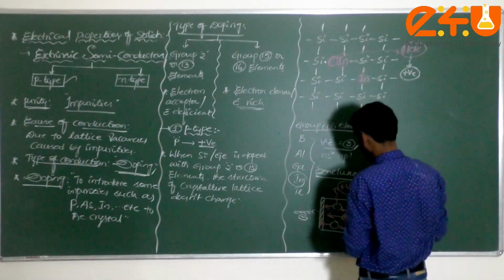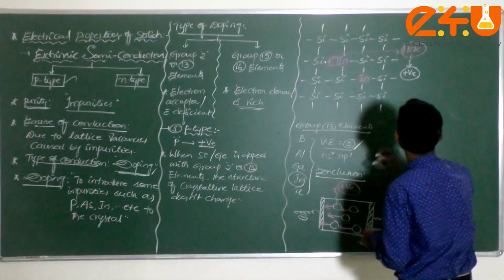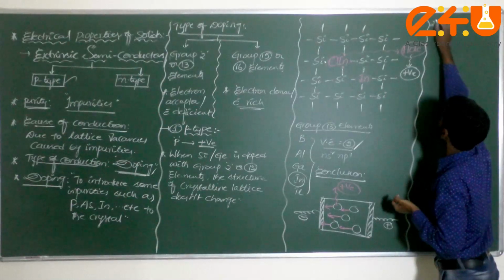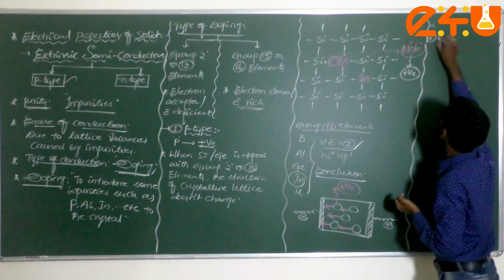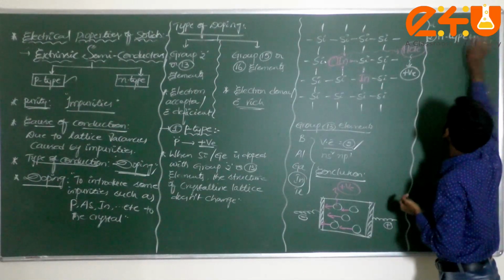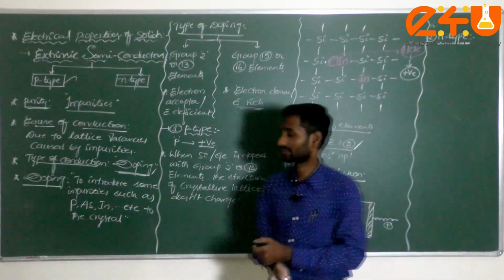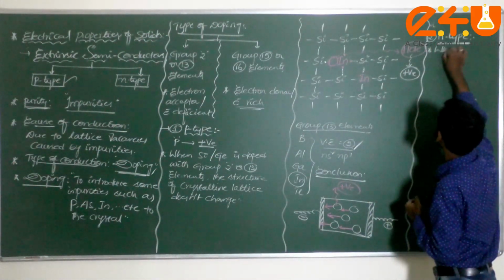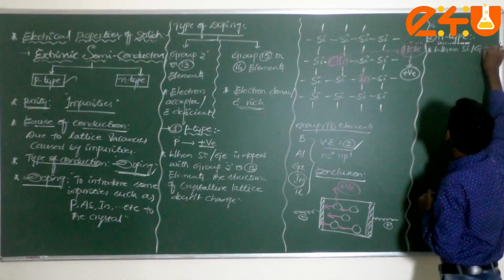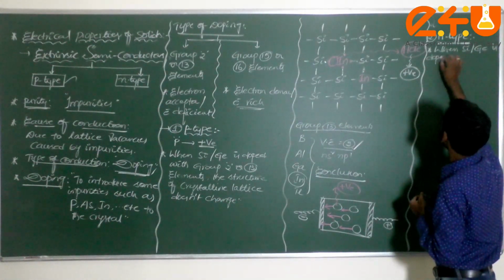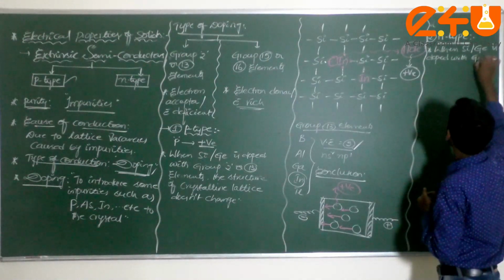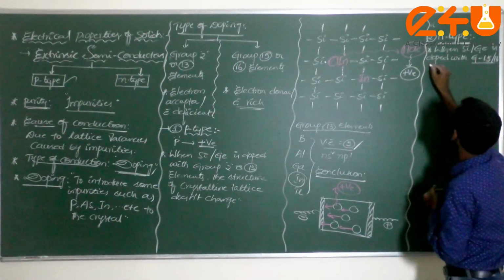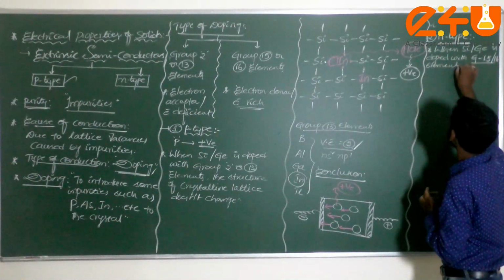Next, I am considering one more, that is called an n type semiconductor. Second one, it is called n type semiconductors. In this n type semiconductor, generally what you have to do, when silicon or germanium is doped with group 15 or 16 elements.